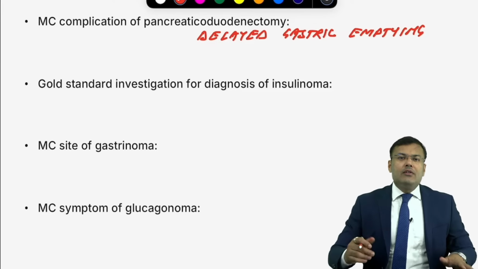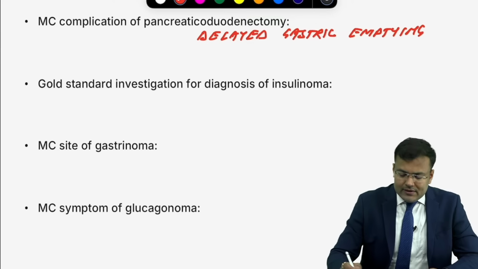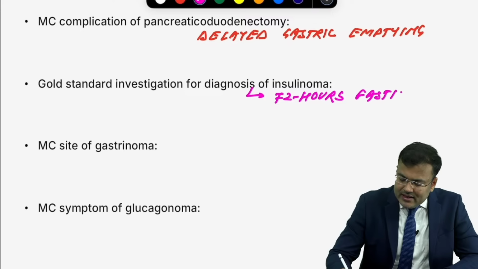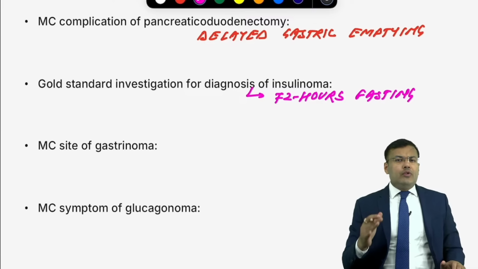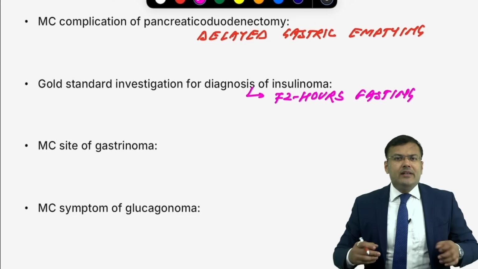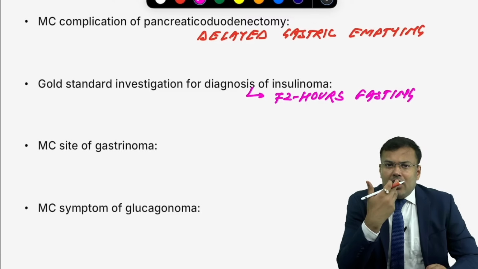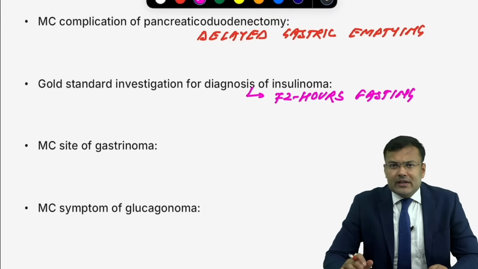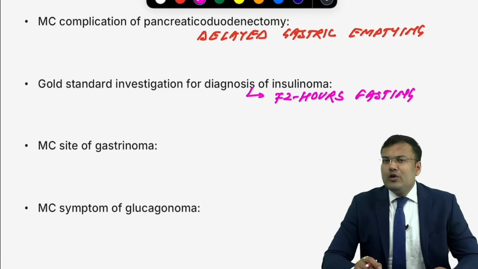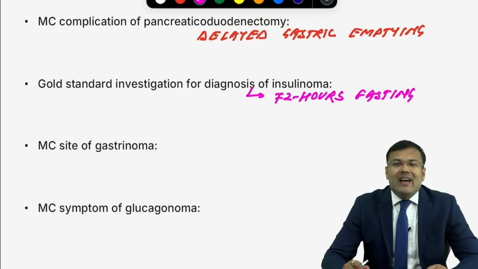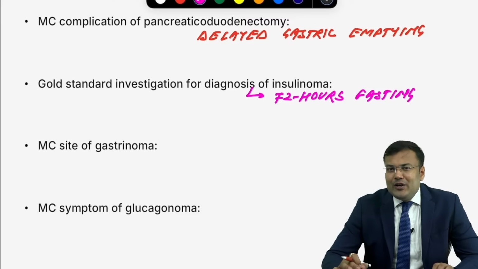Next, gold standard investigation for insulinoma. Tell me, you have to confirm the diagnosis. How to confirm? 72 hours fasting. That is gold standard. And what is the best technique for localization? You know, insulinomas are not going to express somatostatin receptors. That's why SRS is useless. So we are going for intraoperative endoscopic ultrasound with manual palpation. Rest all neuroendocrine tumors, including carcinoid tumors, are going to express somatostatin receptors, and that's why investigation of choice is SRS. But here, endoscopic ultrasound.